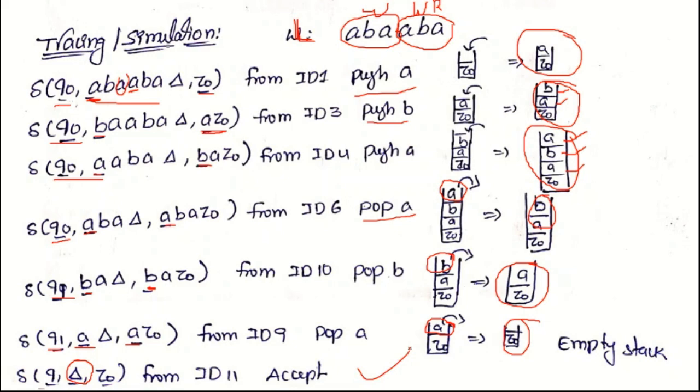So this is the process of constructing a pushdown automata for the even length palindrome, or non-deterministic pushdown automata.